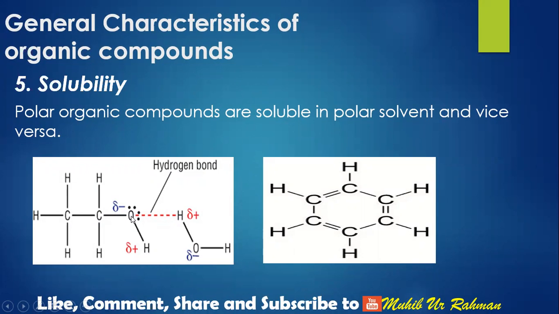This OH forms a hydrogen bond with water. So ethanol is a polar compound and water is also a polar solvent, so both dissolve in each other. Similarly, some non-polar organic compounds like benzene will dissolve in non-polar solvents like CCl4, etc.